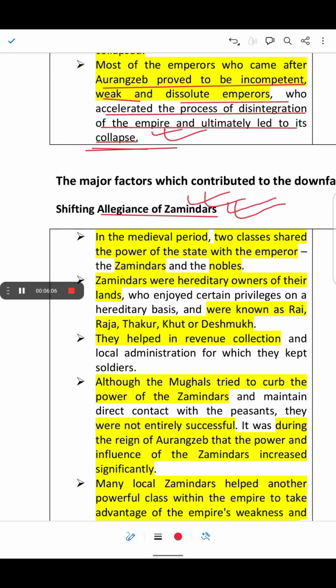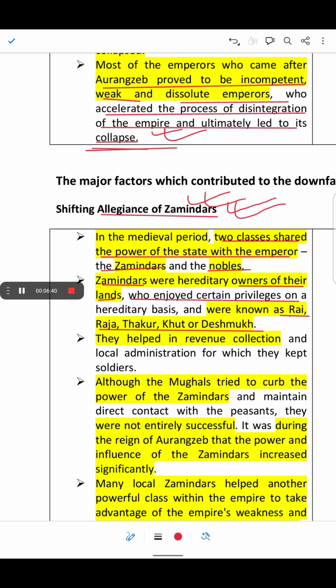In the medieval period, two classes shared the power of the state with the emperor, the Zamindars and the nobles. The nobles were the officers, and Zamindars were the owners of the land. Zamindars were hereditary owners of their land, who enjoyed certain privileges on a hereditary basis and were known as Rai, Raja, Thakur, Khut, Deshmukh.